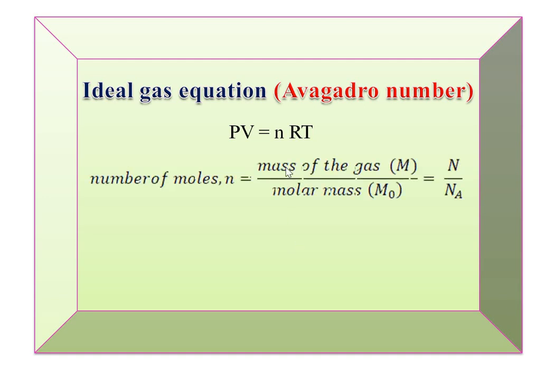So here small n becomes the number of moles, having the formula mass of the gas, capital M, divided by the molar mass, M0, which is nothing but, in terms of capital N, N divided by N_A. So putting the values in this equation, we write the ideal gas equation in the new format, that means PV equals N divided by N_A into RT. This one is the ideal gas equation in terms of the Avogadro's number.